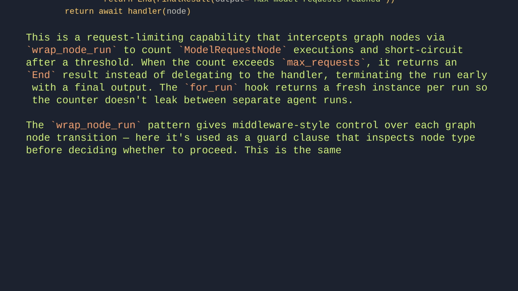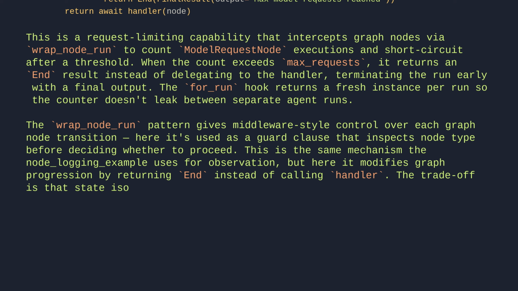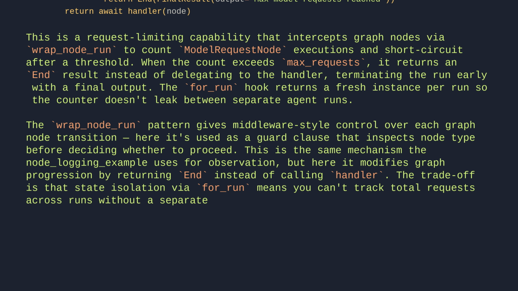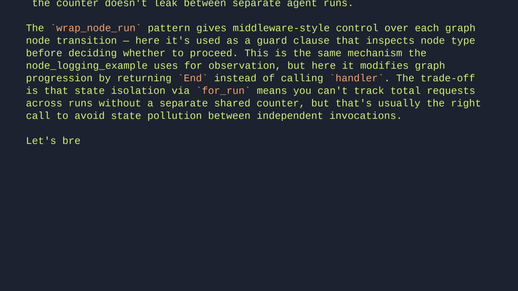This is the same mechanism the node logging example uses for observation, but here it modifies graph progression by returning End instead of calling the handler. The trade-off is that state isolation via for_run means you can't track total requests across runs without a separate shared counter. But that's usually the right call to avoid state pollution between independent invocations. Let's break it down line by line.